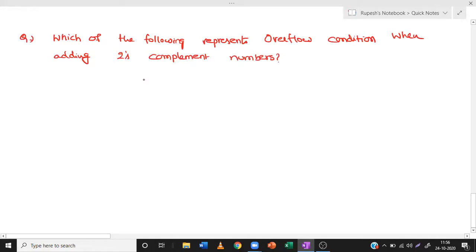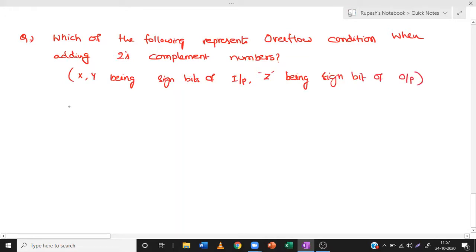We are adding two's complement numbers, and let us take it that x and y are the sign bits of the inputs, z being the sign bit of the output. Okay, sign bit of output.